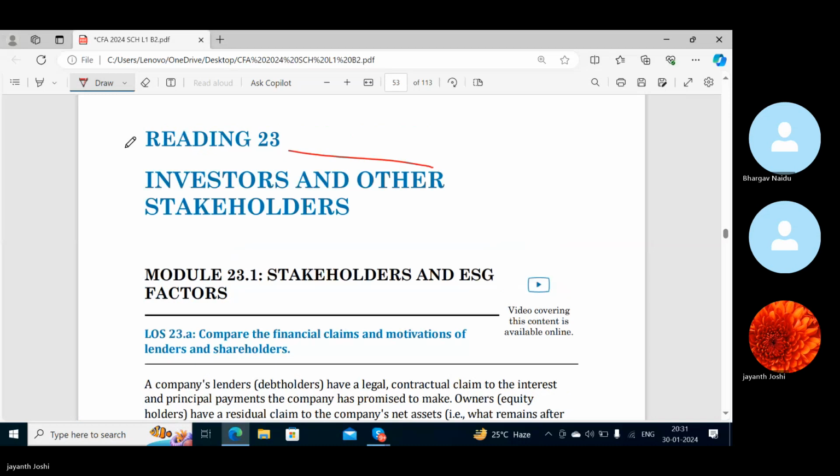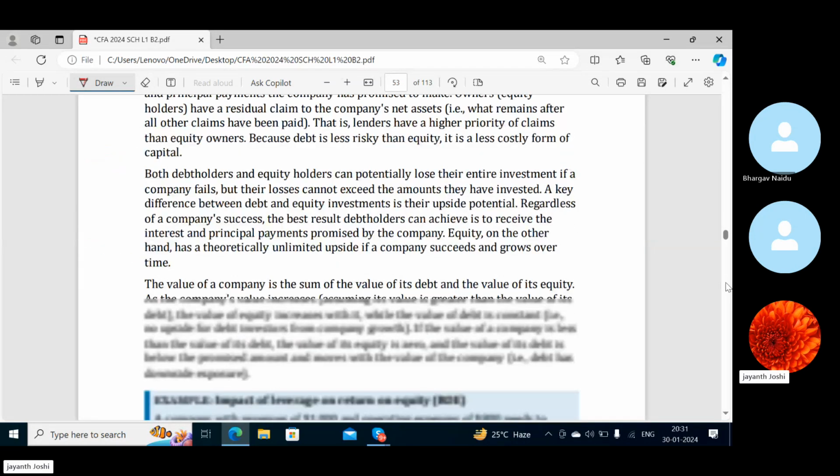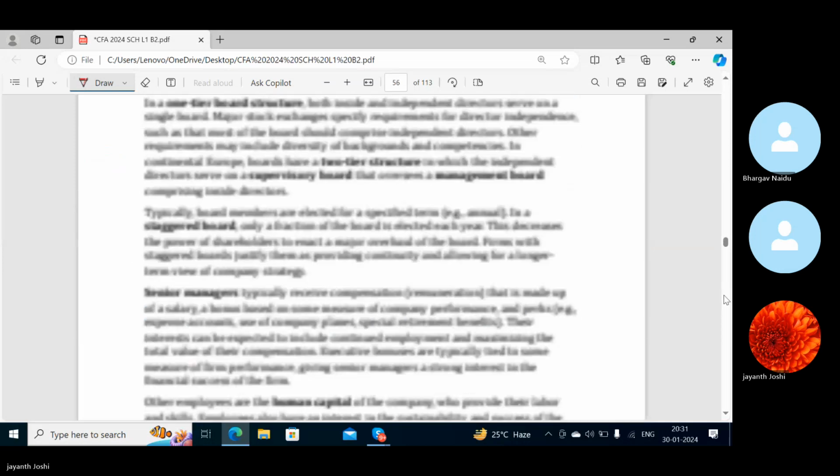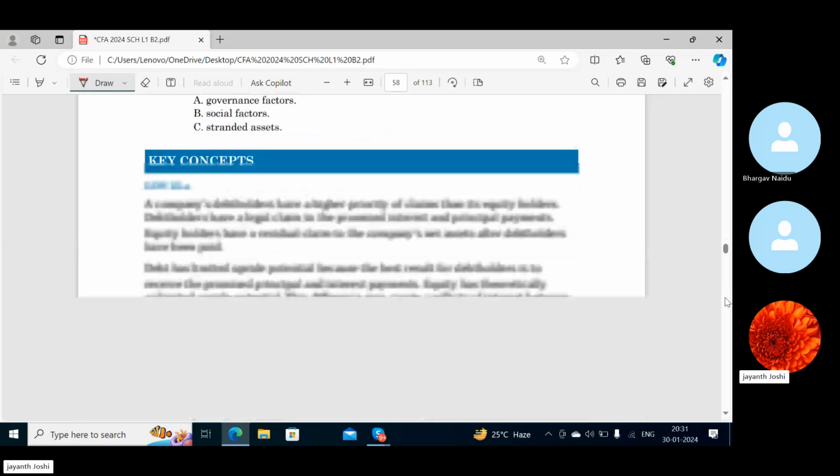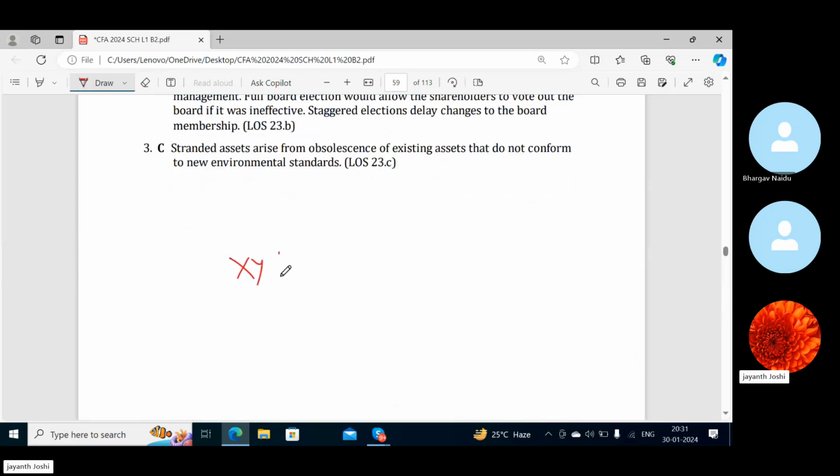So today's topic is investors and other stakeholders. What is this? Let us now take an example. Let's say we are speaking about XYZ company. XYZ company has many stakeholders.